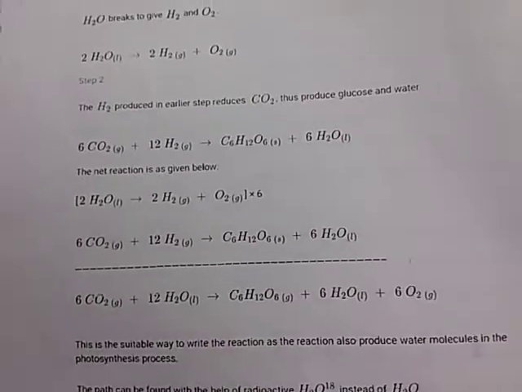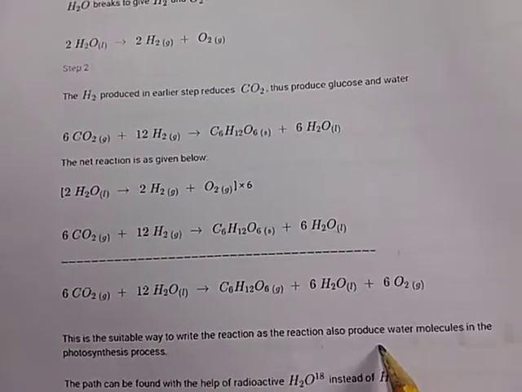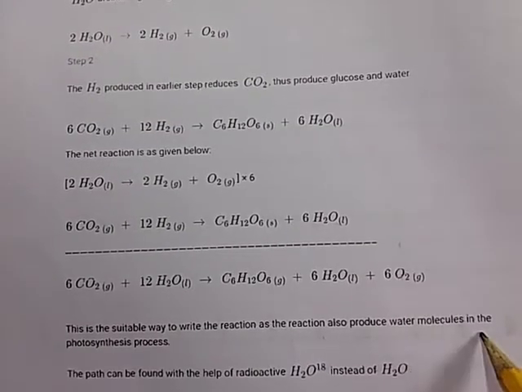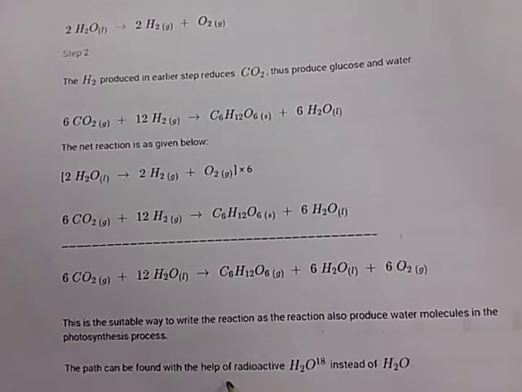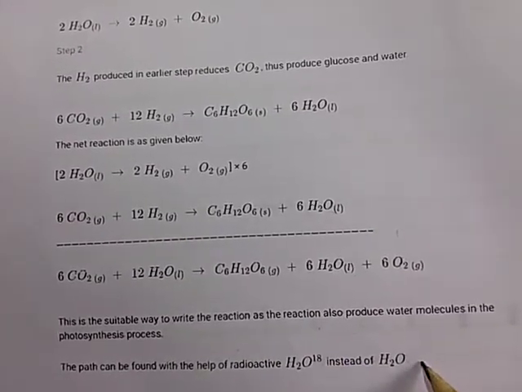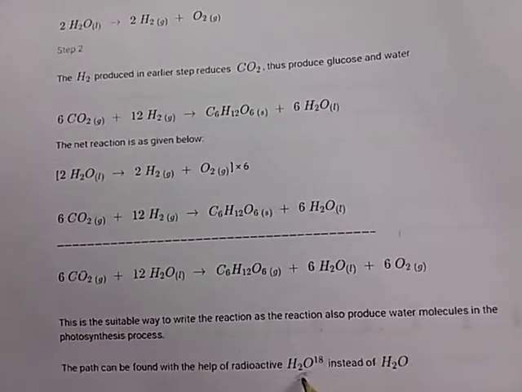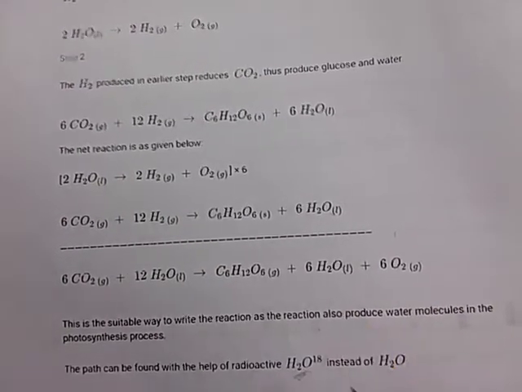So this is the suitable way to write the reaction, as the reaction also produces water molecules in the photosynthesis process. The path can be found with the help of radioactive water, H2 18O, instead of H2O, to find which water molecule is used and then formed in the products.